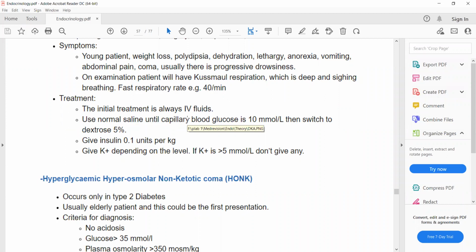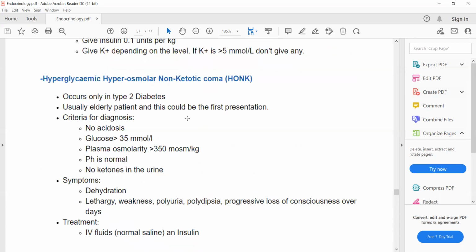And if the patient's systolic blood pressure is more than 90, then the first liter will be given in 1 hour. Normal saline. When the glucose level is 10 millimole per liter, then we'll switch to dextrose 5% to avoid hypoglycemia. Also, along with fluids, we'll give insulin at a dose of 0.1 units per kg.